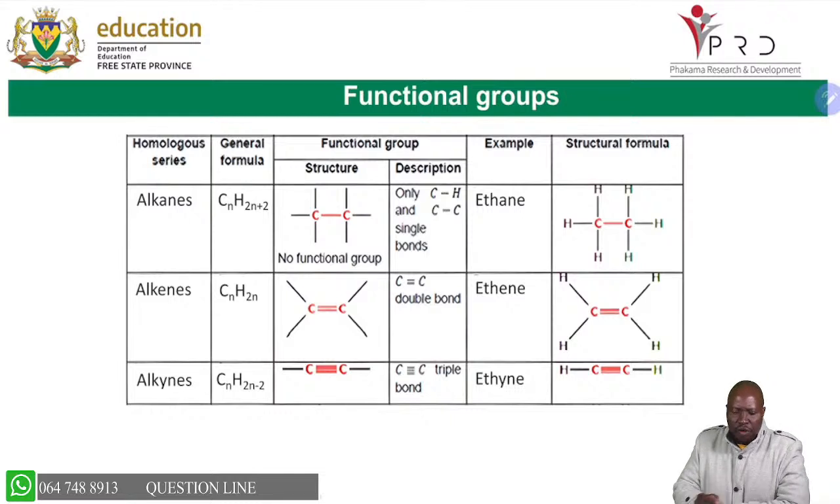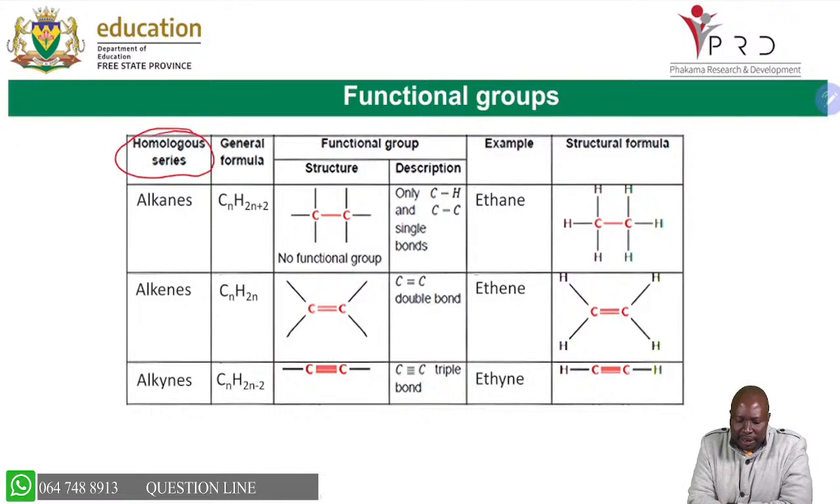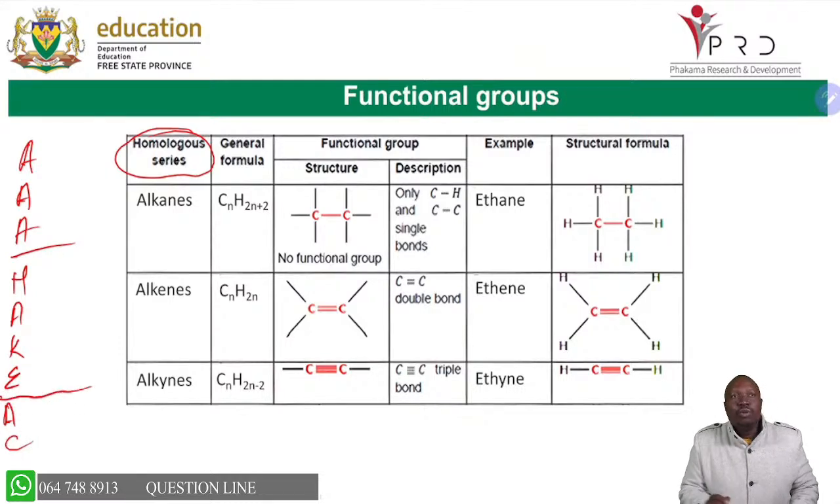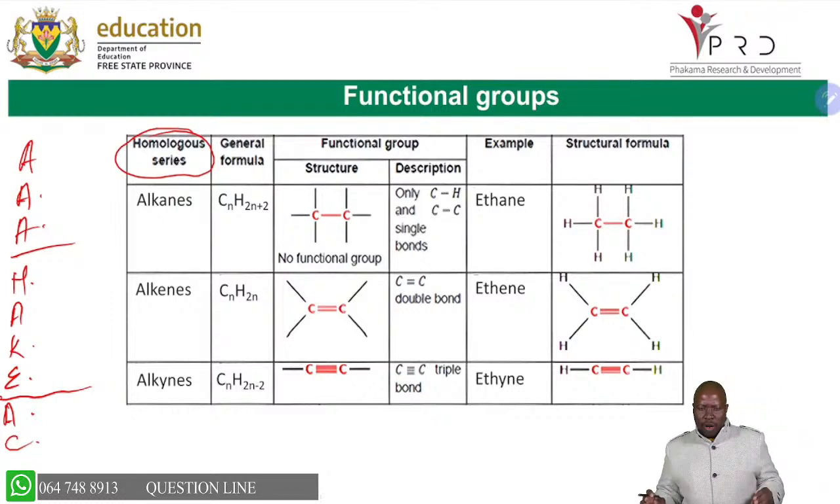Now, as we start with the topic, you will remember that as far as organic chemistry is concerned, for grade 12, we are dealing with 9 homologous series. So our focus is on the 9 homologous series, which are your alkanes, your alkenes, your alkynes, your haloalkanes, your aldehydes, your ketones, your esters, your alcohols, and your carboxylic acids. So those are the 9 homologous series.